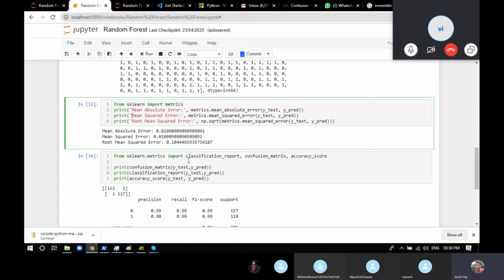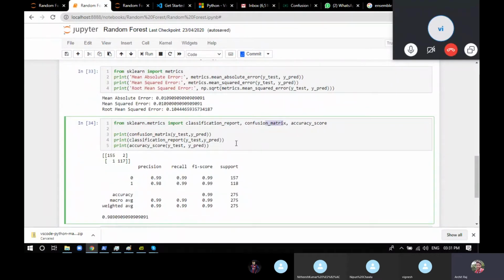It's fine till here. Now there's one more concept that you should know, which is known as the confusion matrix. The confusion matrix is one of the best representations of your output if your model is a classification problem. It's trying to classify the answers, like giving a classification report. So what is a confusion matrix? First we'll see how to write one. From sklearn.metrics, we import classification_report, confusion_matrix, and accuracy_score. Accuracy score is exactly the score function. Classification report gives you the precision, recall, and F1 score. And confusion matrix gives you the confusion matrix.